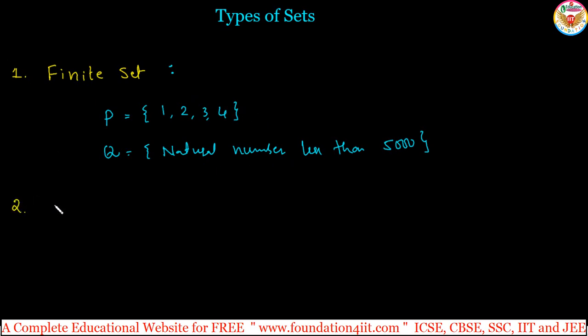Next one, infinite set. Okay, see the meaning in this. A set is said to be an infinite set if it has an unlimited number of elements. The first one is limited, no? So this is unlimited. N is the natural numbers, a set having elements 1, 2, 3, 4, and so on. You can't say the last number. If the last number is 1 crore, it is followed by 1 crore 1. If it is 100 crores, then 100 crores 1. So it is infinite, an unlimited number of elements.